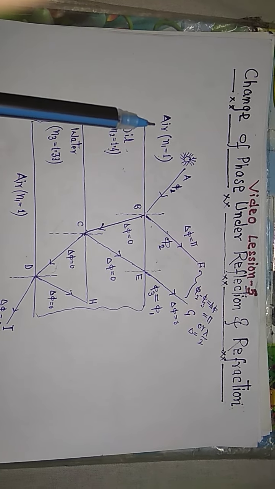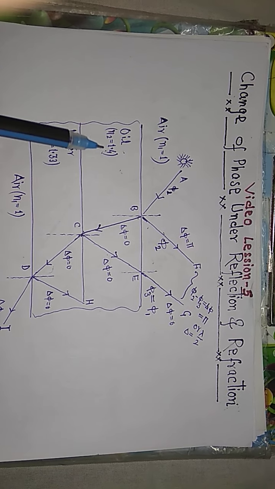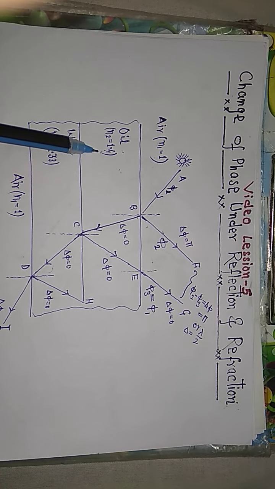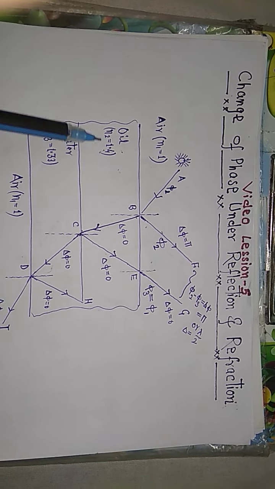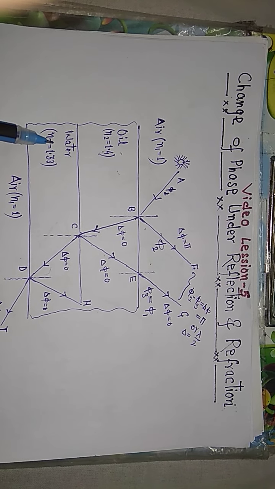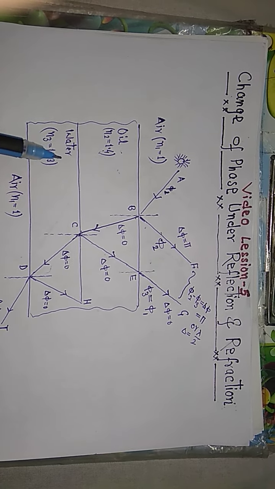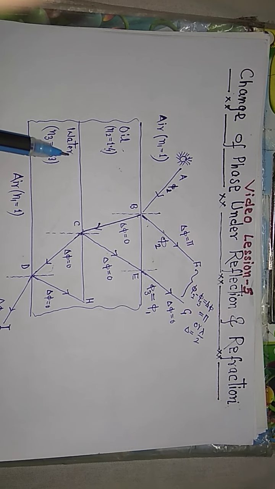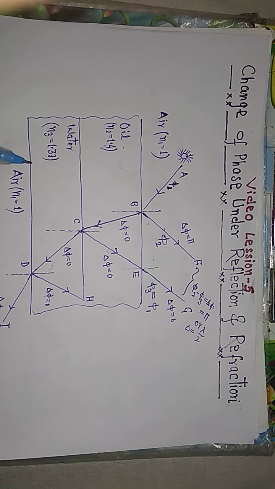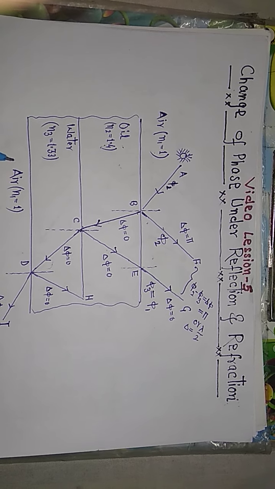So here this is the rare medium as compared with the oil. Oil is denser as compared with the air. Then after oil, water is the rarer medium as compared with the oil. And then after water, air medium is the rarer medium.